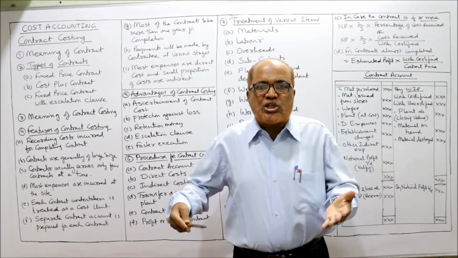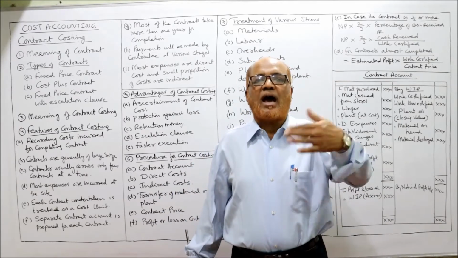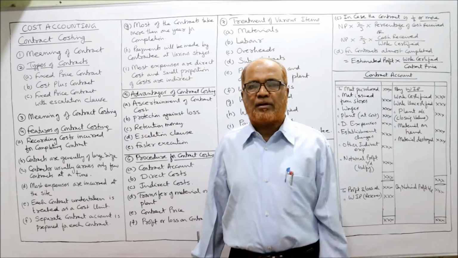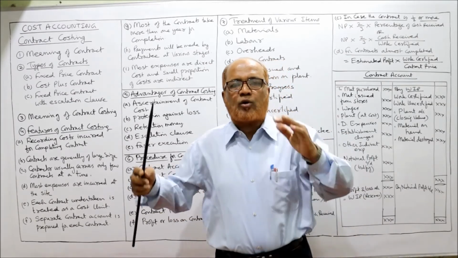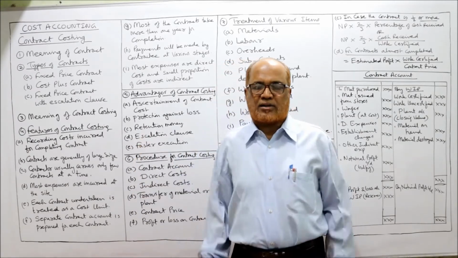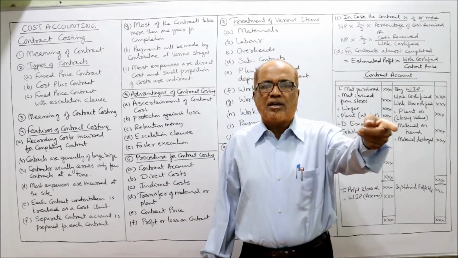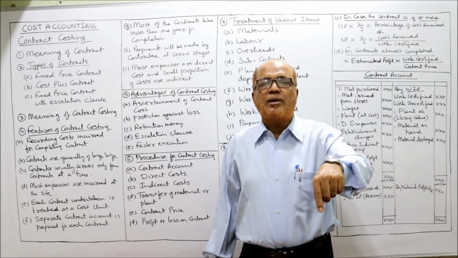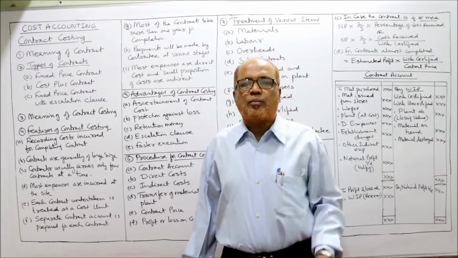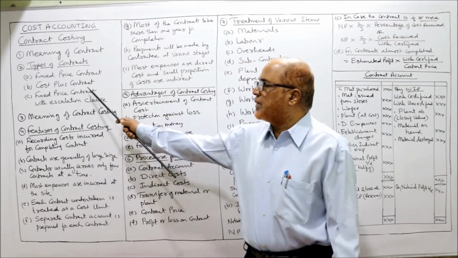So whatever cost you incur, to that we add 20% profit and will make the payment. For example, during a particular year, I am the contractor, I have spent 10 lakh rupees on the construction of the contract. Then you are the contractee, you will pay 10 lakh plus 20%. 20% comes to 2 lakh. So 12 lakh rupees you will pay. This is called cost plus contract.